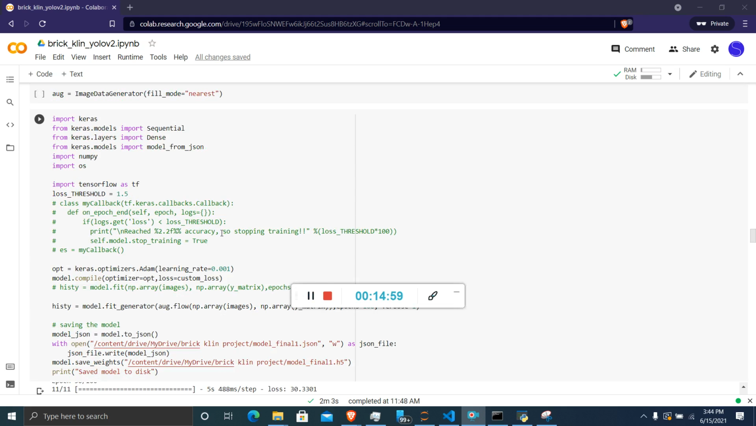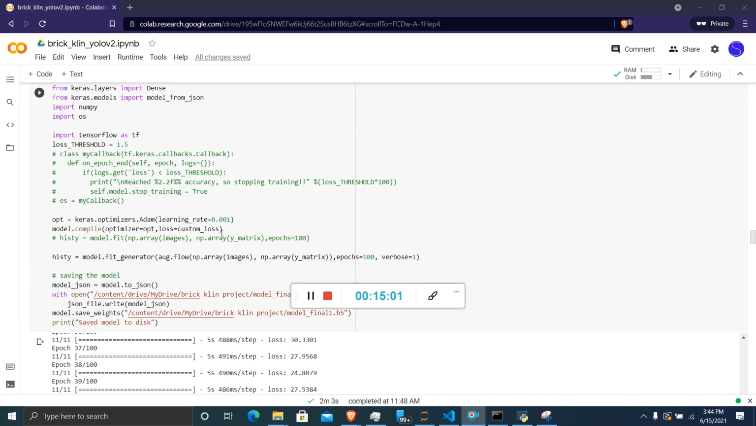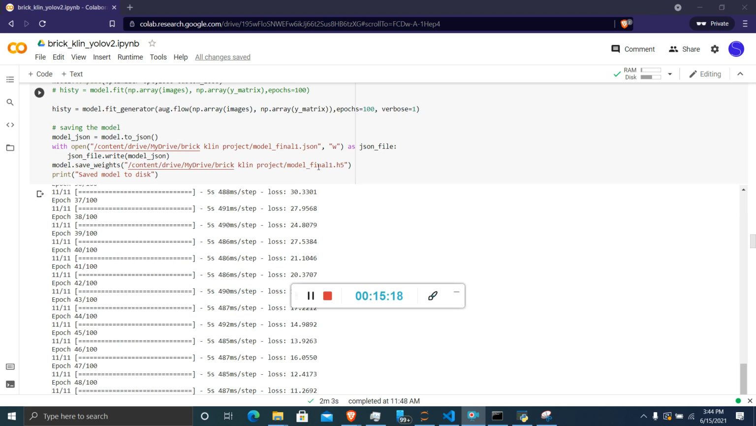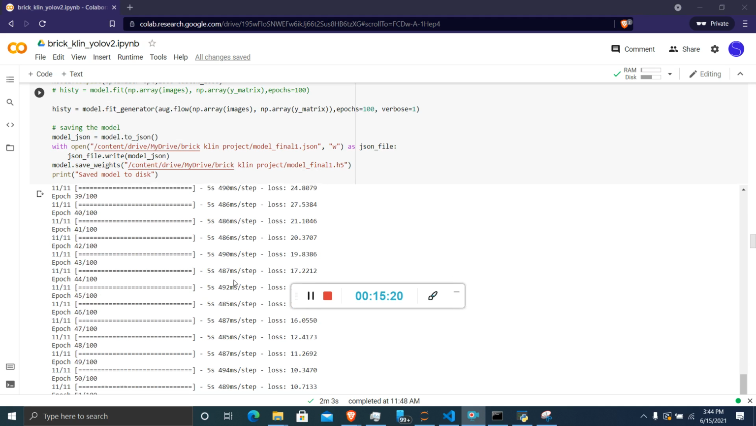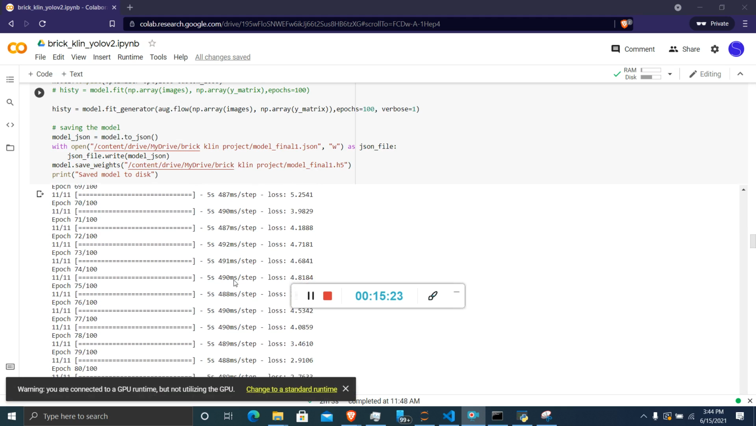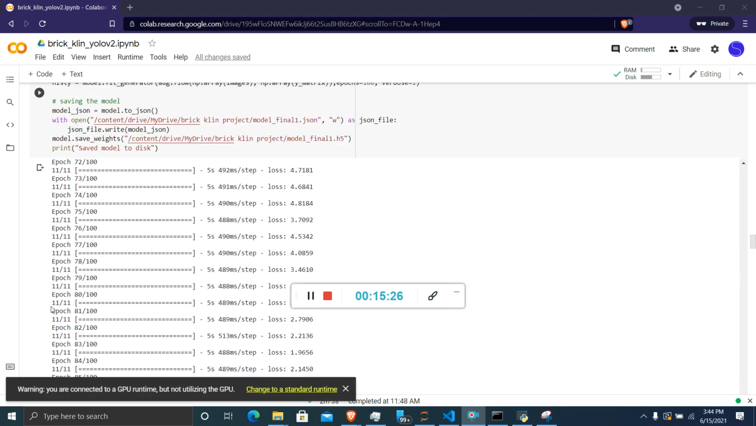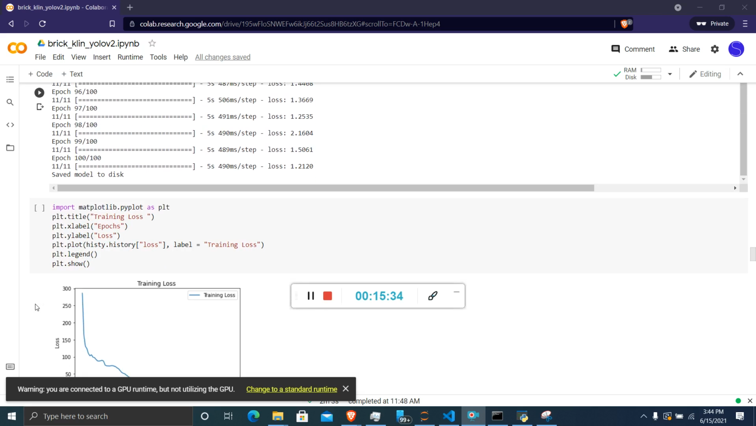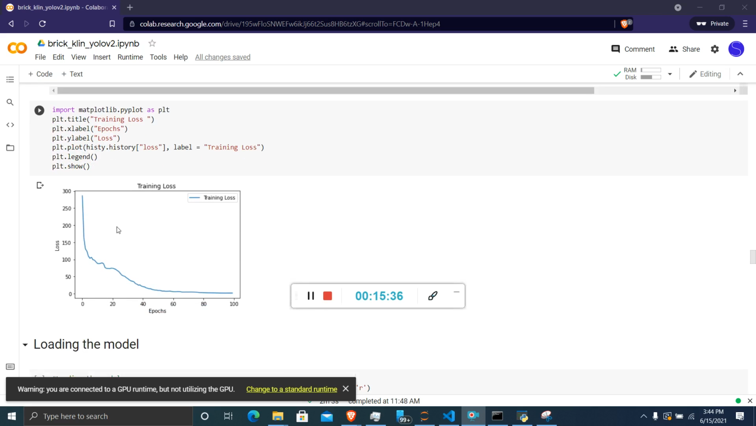In this function, we have mentioned the customized loss function which we wrote in the previous step, and also the learning rate equal to 0.01. We have also used the Adam optimizer here. We are saving the model as model_final1.h5, and we have run the model with 100 epochs, as you can see here, and we got a loss of around 1.2120. From this figure you can see the training loss.